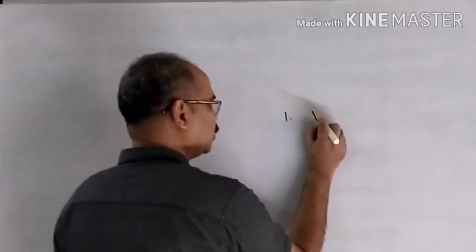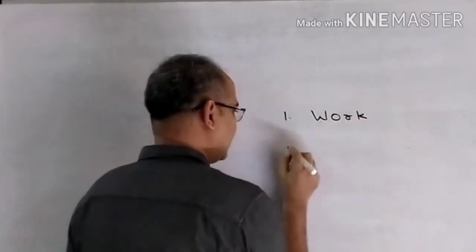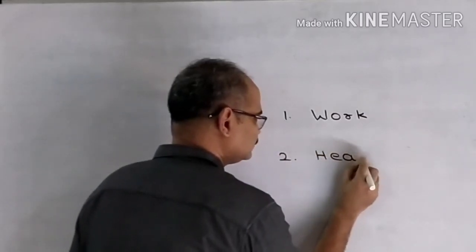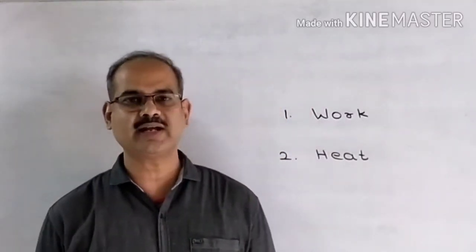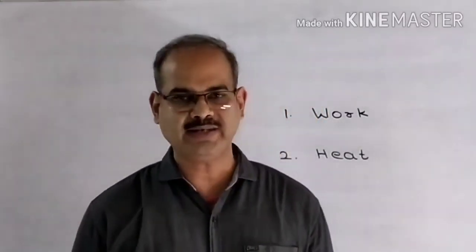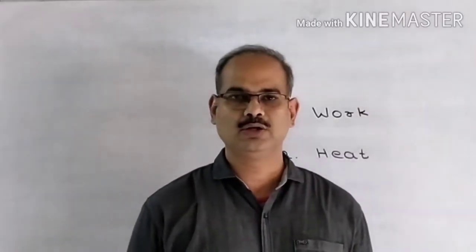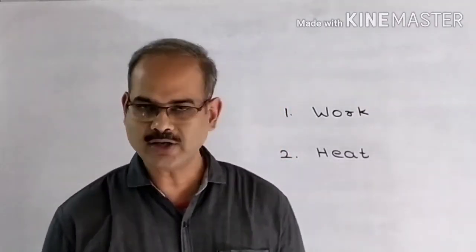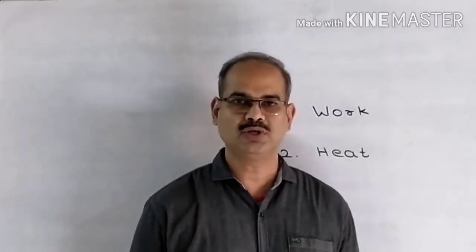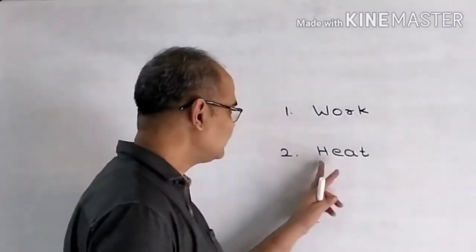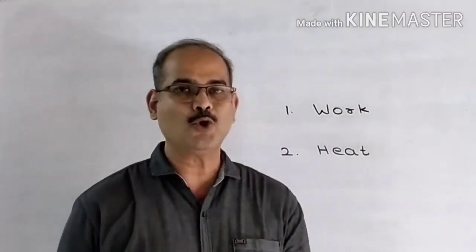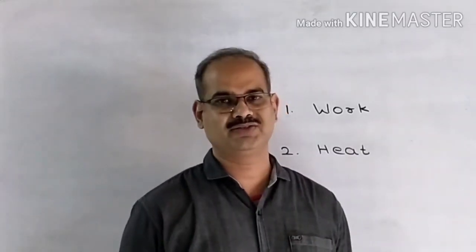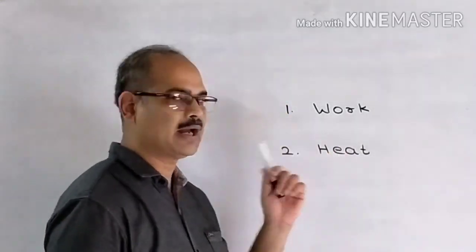Remember two important examples of path function. Number 1, work, and number 2, heat. So we have seen path function and state function. So what is a state function? It is a property whose value or magnitude depends on the current state of the system. It does not depend on how the system has come to the current state. But a path function is a property whose value depends on the path followed by the system to come to the current state. And such properties are work and heat.